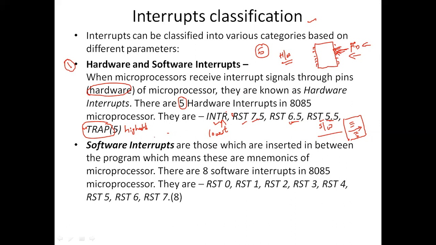Among all the five hardware interrupts, this TRAP is going to have the highest priority, and INTR is going to have the lowest priority. When coming to the software interrupts, we are having totally 8 software interrupts, RST 0 to RST 7. Software interrupts are nothing but we include an interrupt in the middle of the program, so we call it a software interrupt. When the interrupt comes from the pins of a processor, we call it a hardware interrupt.